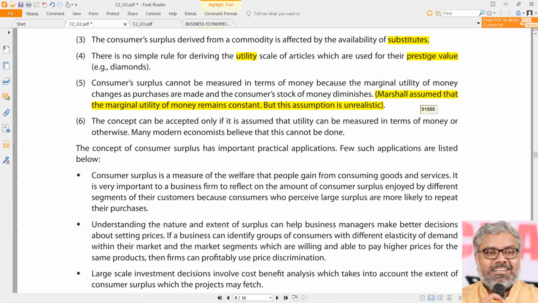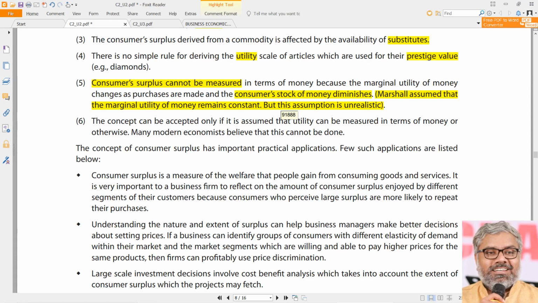Marginal utility of money changes. Along with that, what automatically also changes? The consumer surplus also changes, and it cannot be measured in terms of money because the consumer's stock of money always diminishes as they are consuming more and more. When they are purchasing more and more, the stock of money diminishes, and the marginal utility of money also diminishes. Along with that, the consumer surplus calculation becomes difficult to measure. That is why it is not always possible to measure the consumer surplus in the form of money.